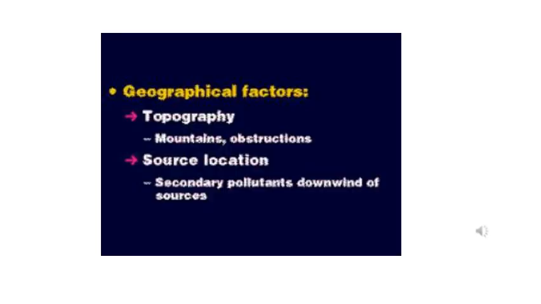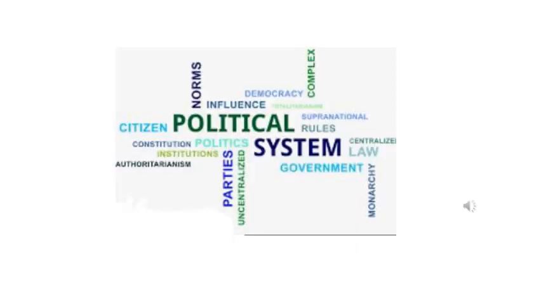Now, factors influencing foreign policy. Under this, two topics: geographical factors and political system. In the geographical factors, the geographical location, size, population, topography, coastline, and availability of natural resources determine the foreign policy of a country.